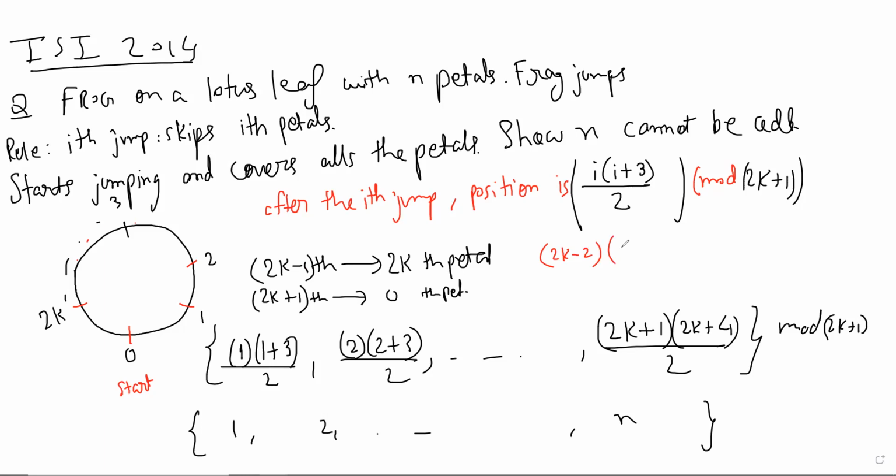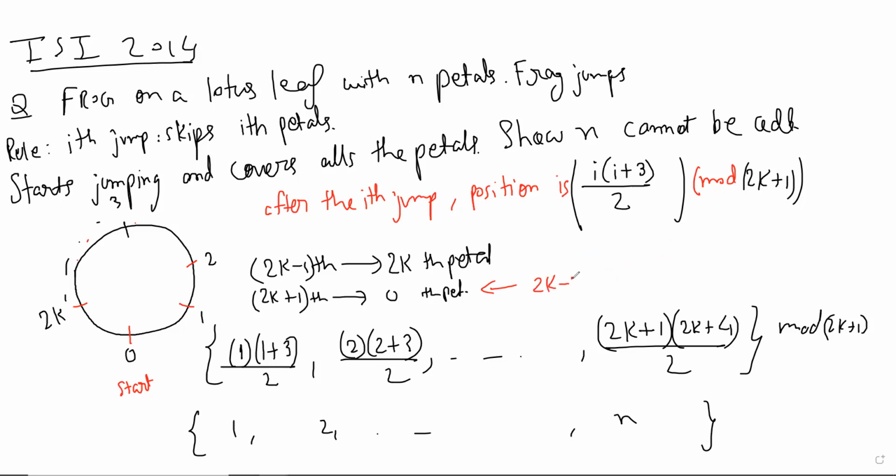2k minus 2 is jump, you mean? Yes, sir. 2k plus 1. So this will be zeroth petal, no, sir? But then 2k plus 1th jump is also zeroth petal. Yes. So that's it. We're done. This was a very nice question.